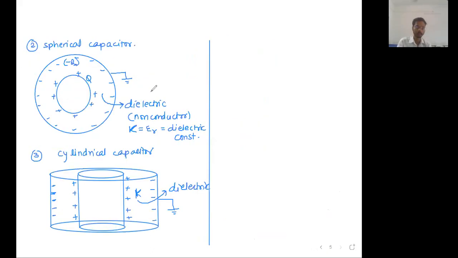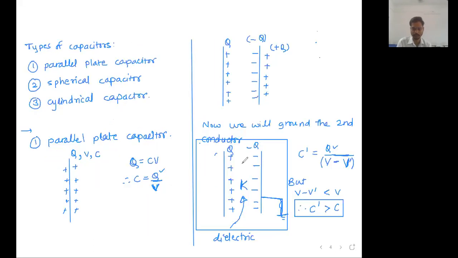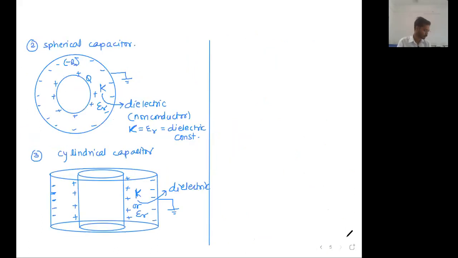Here also they can show capital K, dielectric constant, or they may write epsilon r, relative permittivity or dielectric constant. These are the three types of capacitors that we are going to study and write formulae for. Now let us write the formula for the capacity of a parallel plate capacitor.